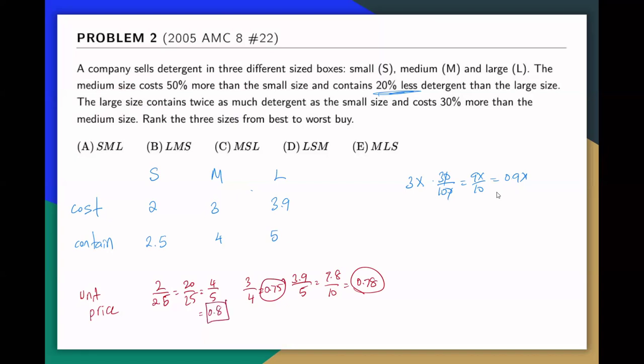That's the unit price. So among these, we want to see which one is the best to get, right? So the best one is the one that we have less per unit, right? So among these, that looks like the 0.75 is the smallest one, which is just the medium one. So that is going to be one of these two. And the second smaller number is this one, which is the large size. So that is the choice E. And that is our answer.